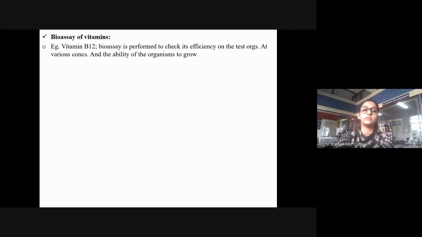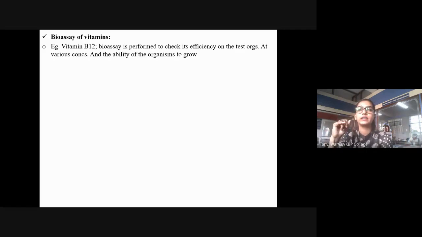So the bioassay is performed to check its efficiency on the test organisms at various concentrations and the ability of the organisms to grow. See, in antibiotics, it is inhibition. When you're talking about bioassay of vitamins, you're going to check the ability of the organisms to grow. There, not to grow, and here, to grow. Both the bioassays are very different.